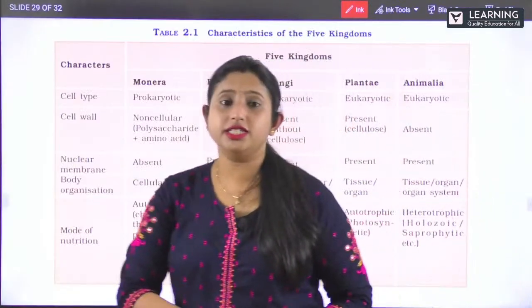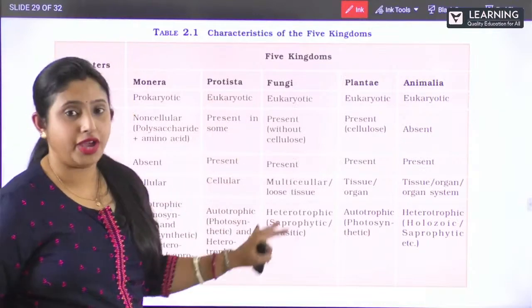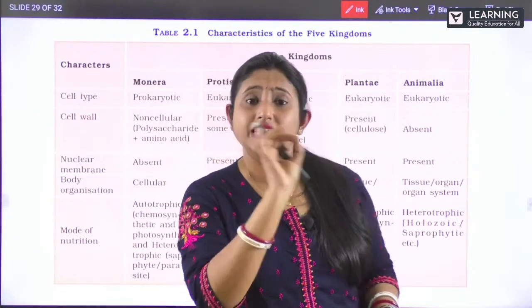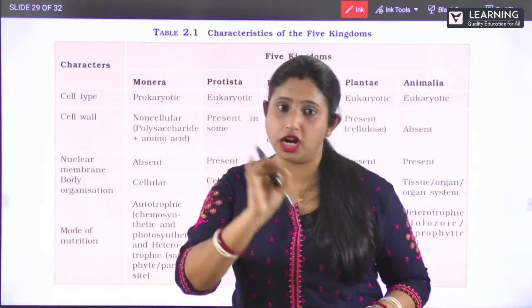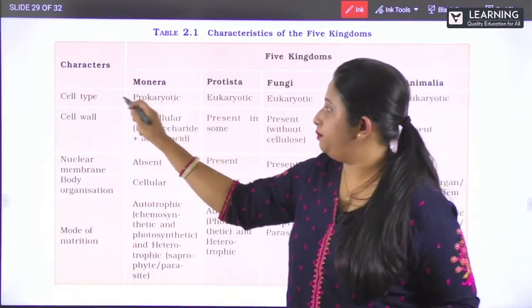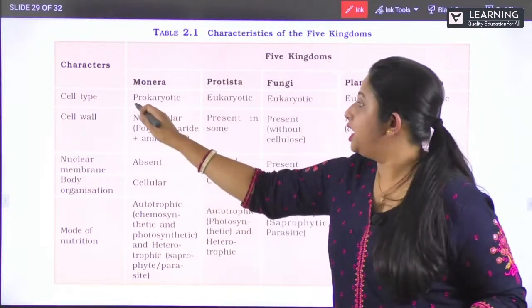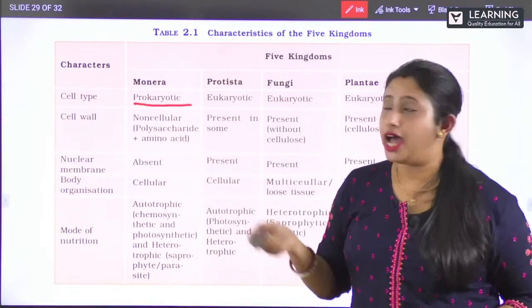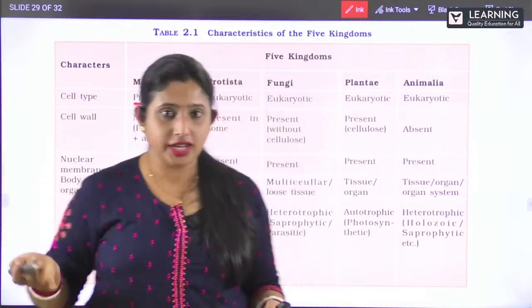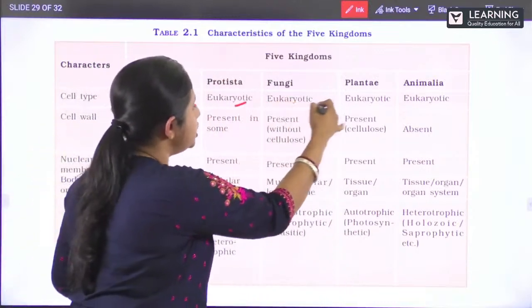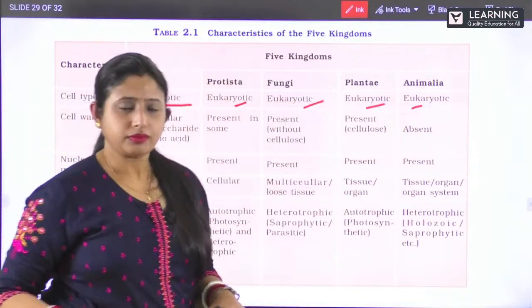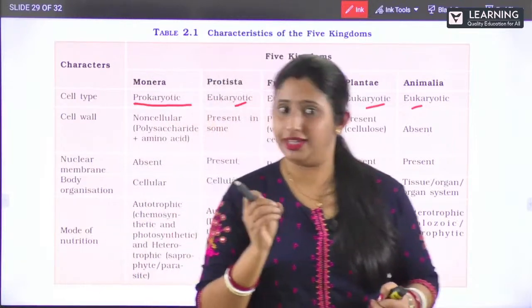So, this is a chart from your NCERT book. This is very, very easy to understand. If you follow this chart, you can see that in case of cell type, in Monera it is prokaryotic. And the rest are eukaryotes, isn't it? So all you can see, eukaryotes. This will help you to remember easily.